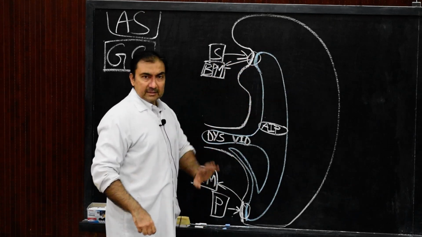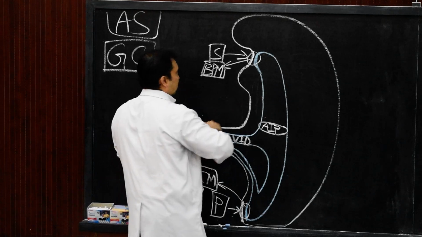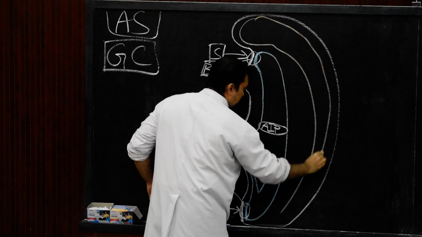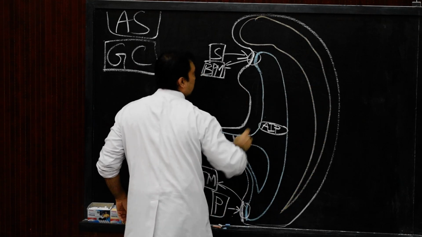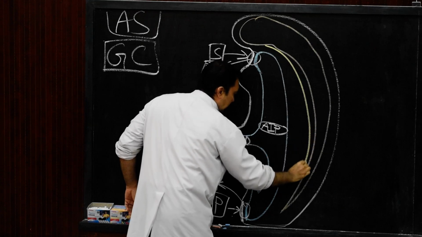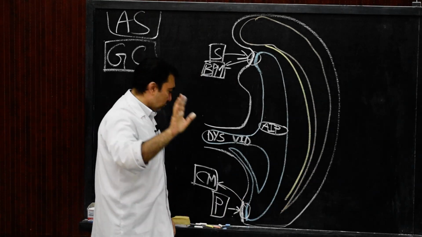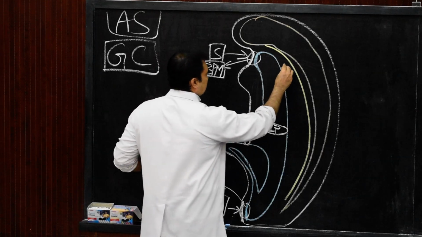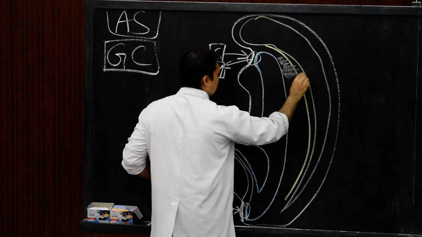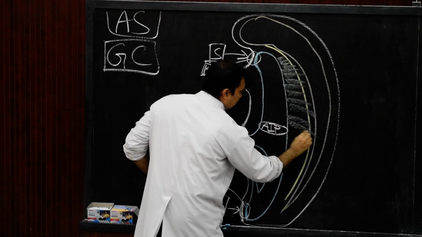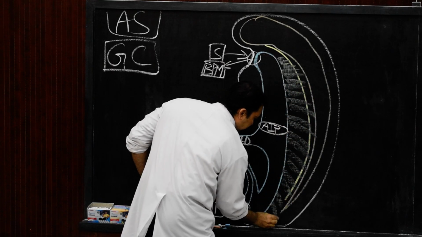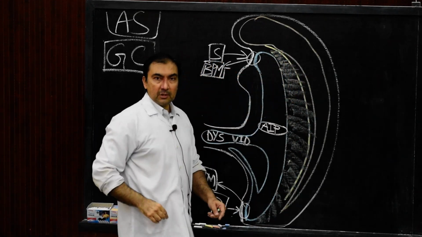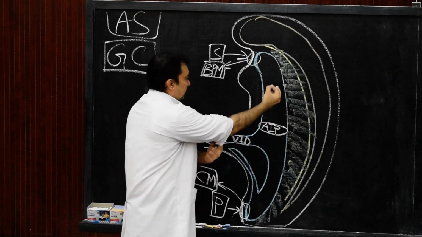Now, in order to complete the diagram here, we first draw on this side the neural tube, the entire neural tube, and then in front of the neural tube we show the notochord, and then we show the dorsal mesentery. The dorsal mesentery will be present on the dorsal side of the entire gut tube. So it is attaching the dorsal side of the entire gut tube with the dorsal abdominal wall or posterior abdominal wall, that is the dorsal mesentery.